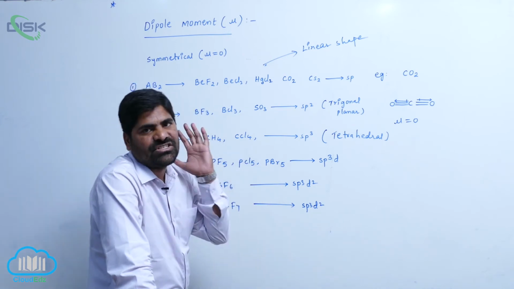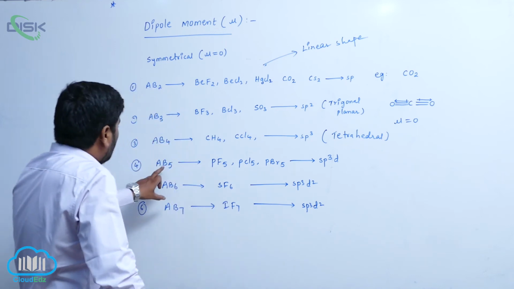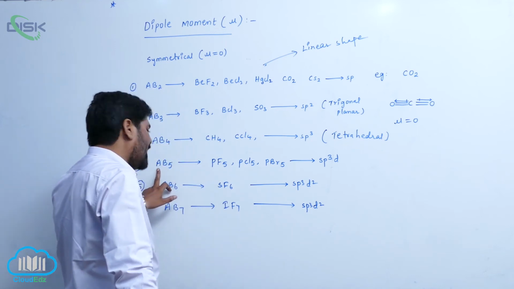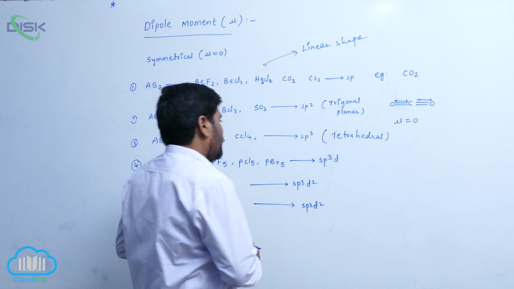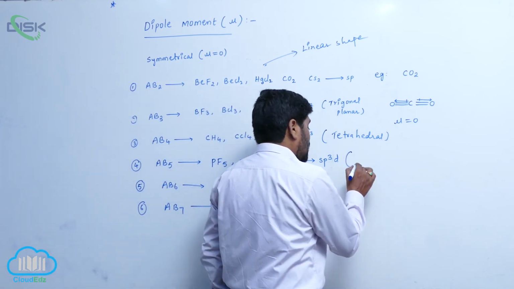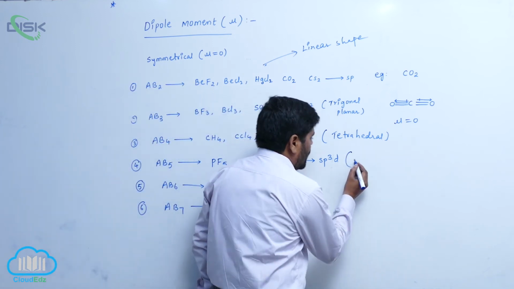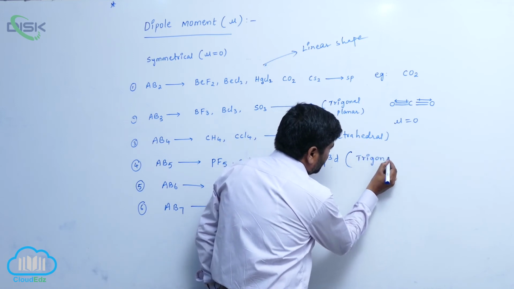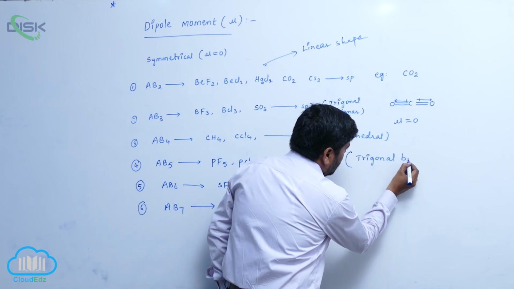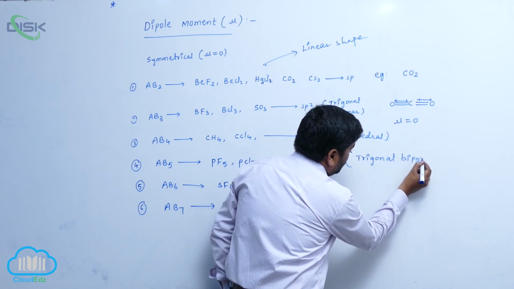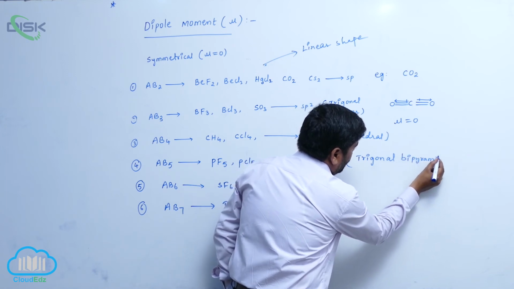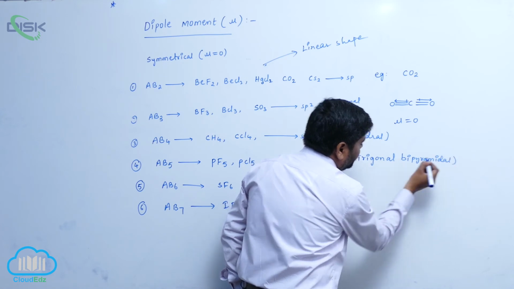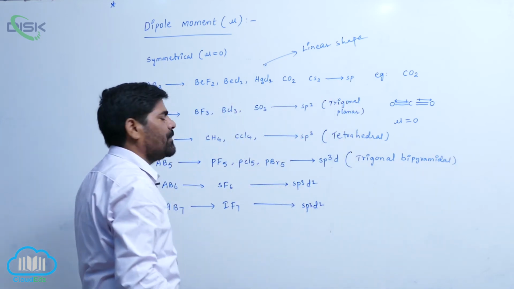Earlier I discussed this. Then coming to AB5, whenever AB5 geometry is without lone pair of electrons, this is trigonal bipyramidal shape. It is also an appropriate geometry.